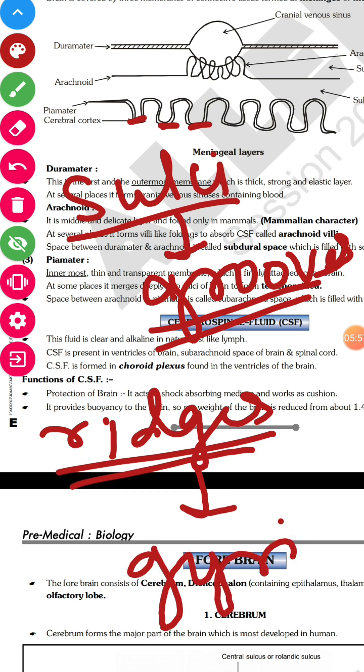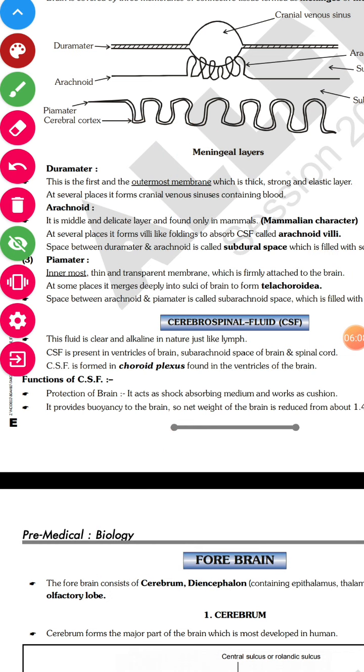It means if we talk about like this, right? So this is the ridge, okay, and this depression we call a sulcus. Now we are talking about sulci, okay. At some places it merges deeply into the sulci and forms a structure which is called stela chondria. What is stela chondria? You can write it. It gives rise to choroid plexus.